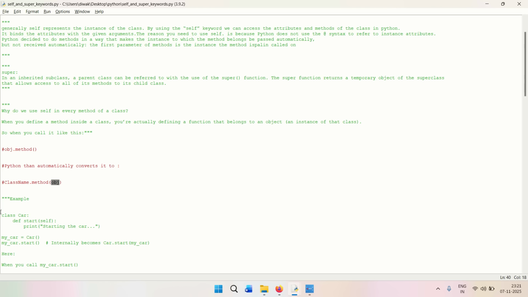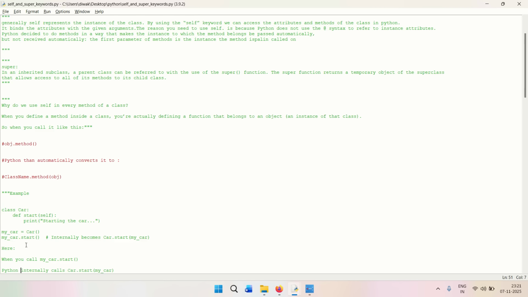So when I say this is a particular class which is called car, and in the car we have a def or a method that is called start, right? You can see the self here, and then there is a print statement saying starting the car. When we create an object of this car, which is my car, so this is an object of the class, and then we do my car dot start.